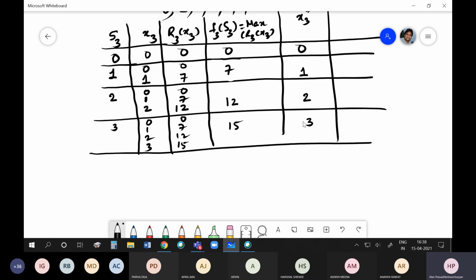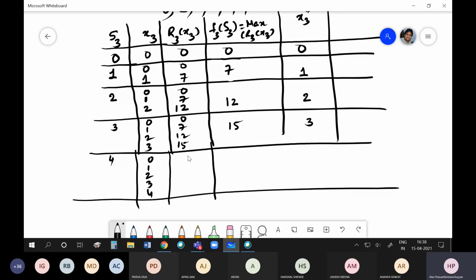Similarly, if I have 4 units, these 5 options are possible. Please note it down: 0, 7, 12, 15 and 16. So you get 16, so you release 4.